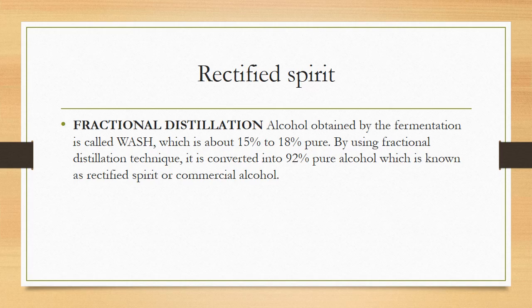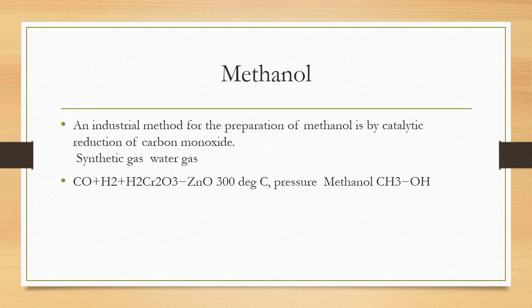It is further used commercially, and it is also called commercial alcohol. Sometimes 10% methanol or pyridine or any other chemical is added to ethanol, and this is called denaturing of ethanol. It is not used for drinking purposes, and this is called the denaturing of alcohol.